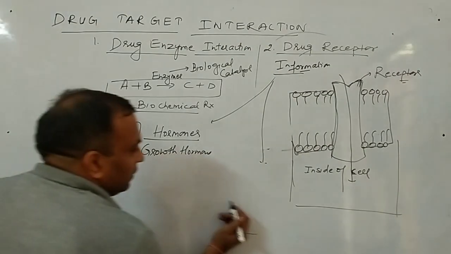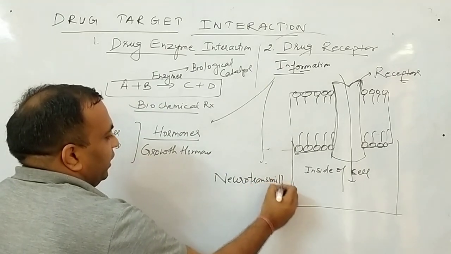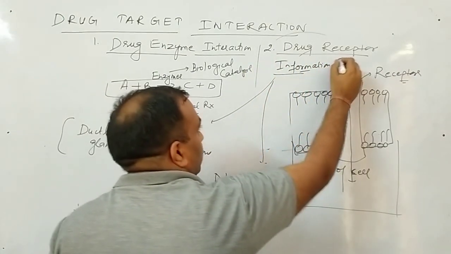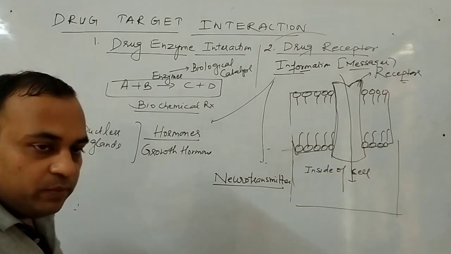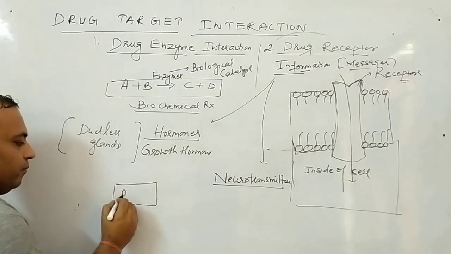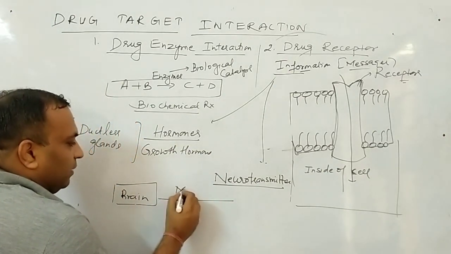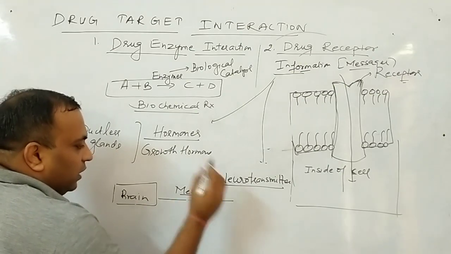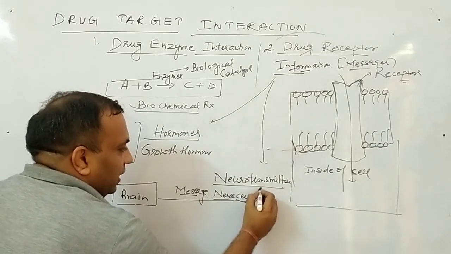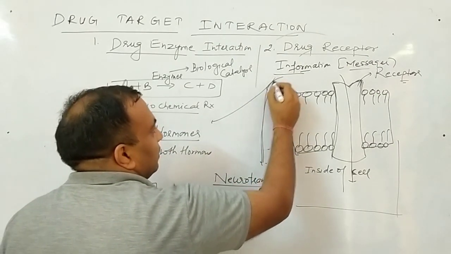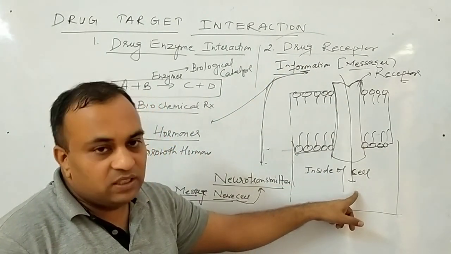Second type of information is neurotransmitter. Information, or you can say also they may be the messages, same word. So what are neurotransmitters? Listen, student. This is our brain. From the brain, the information, or you can say the message, comes through the nerve cell. And through the nerve cell, the neurotransmitters supply the information to the receptor, and that information comes inside the cell.